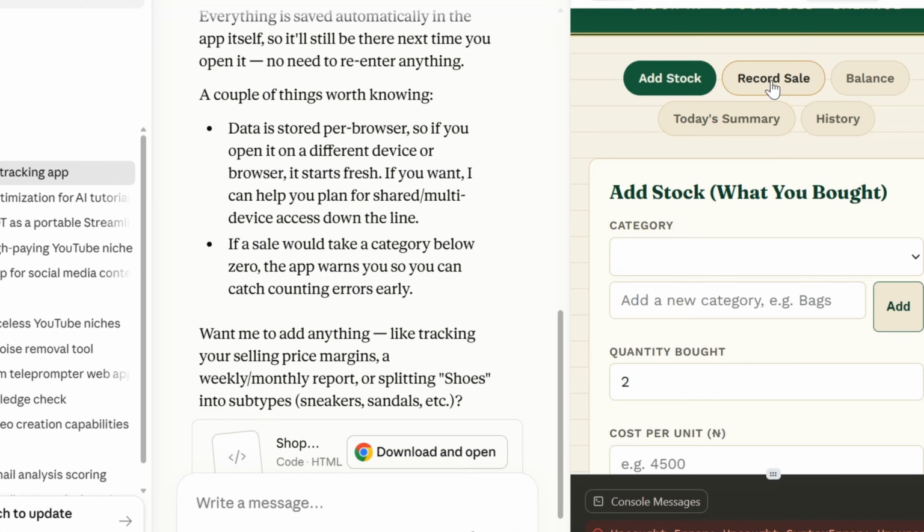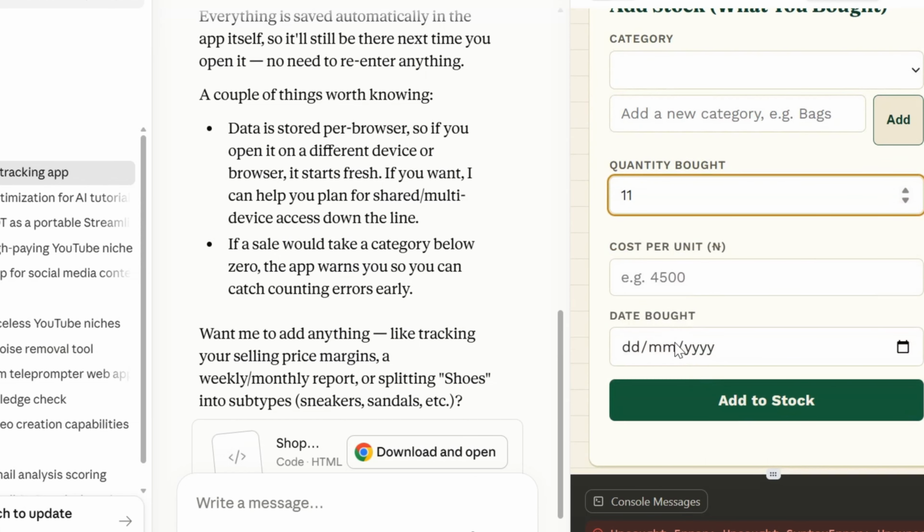So each time you put in the stock, it will register the stock for you. This is how many shoes you put in, how many shirts, how many jeans, how many dresses. It's there. And when you're selling, and in the night you tell it, give me the balance of stock. It will come and tell you, okay, this is how much you have sold today. If that is correct with what you have sold, this is how much stock you have left. And this is the amount you bought in stock. This is the amount you sold. That means today you have made this profit. You've made this total amount of money, but this is the profit you have made.